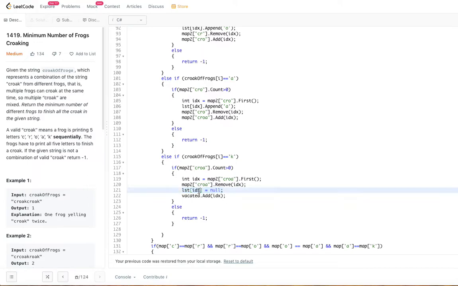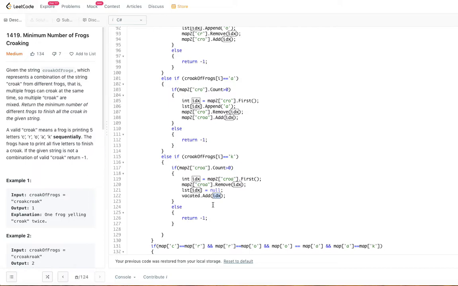And since you are emptying the index, you add the vacated to index. That's it. So once you vacate this position, because you already completed one full croc, you vacate that position so that a new croc can come in there. That means you are emptying that frog. That frog is ready to take up the next croc. That's what you have to understand here.